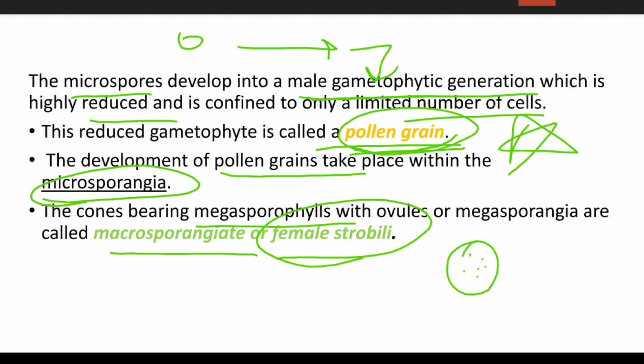The cones bearing megasporophylls with ovules or megasporangia are called macrosporangiate or female strobili. Mega means big and sporo means spore. So the big spores are on the leaf with ovules or megasporangia. These are called female strobili or macrosporangiate.